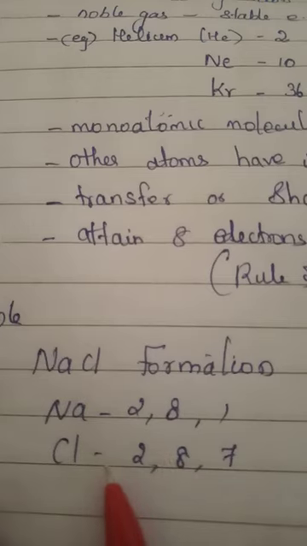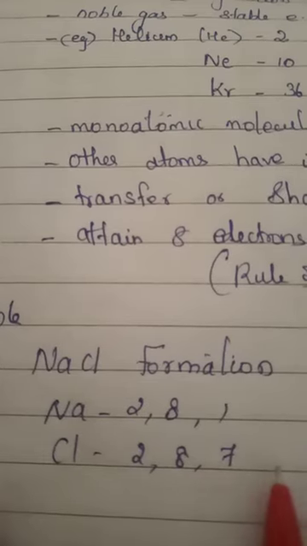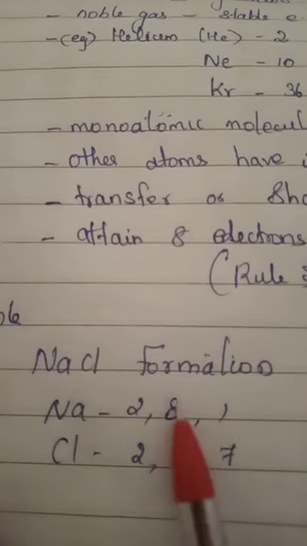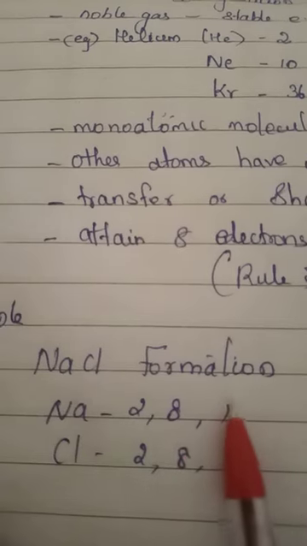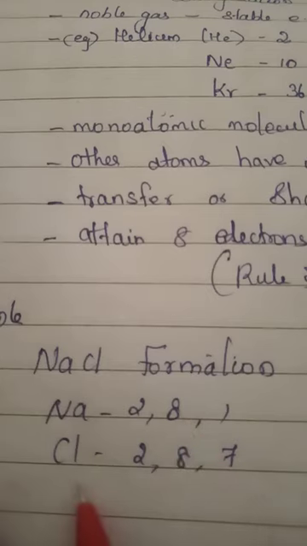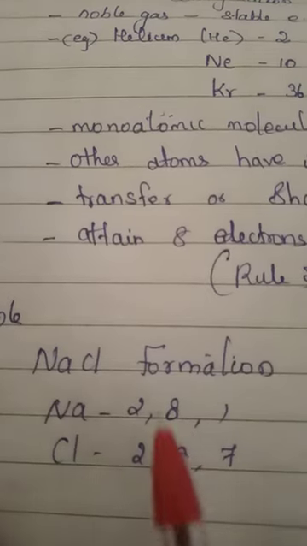Sodium has to combine with either chlorine or any other element. Like that, chlorine also has to combine either with sodium or any other element. Sodium not only combines with chlorine, but with any other metal or non-metal. Anyway, they have to get 8 electrons, to form a stable compound. See here, if you remove this 1 electron, then the outer shell has 2,8. If this chlorine gets 1 electron, it also becomes 8. So here also 8, here also 8.